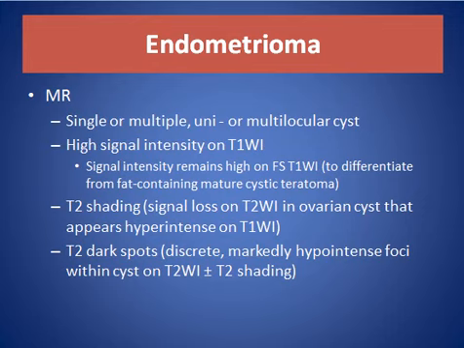T2 shading, signal loss in T2 in ovarian cysts that appear hyperintense on T1 weighted images. T2 dark spots, discrete, markedly hypointense foci within the cyst on T2, plus or minus T2 shading.